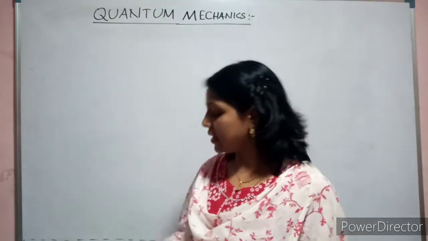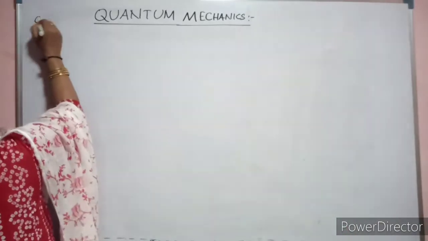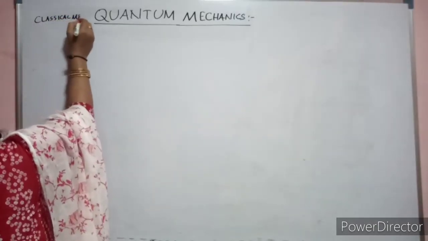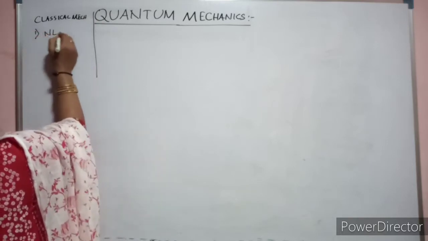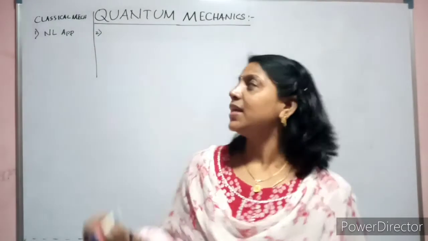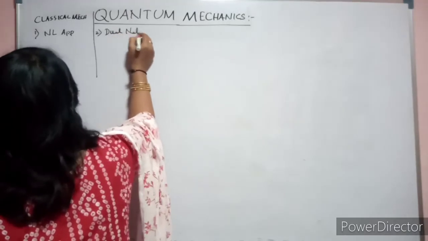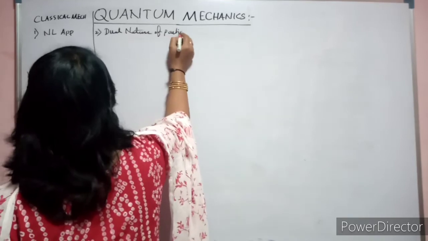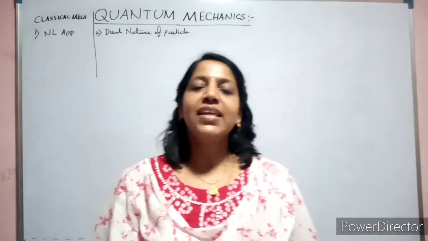So first of all, let us see the difference between classical mechanics and quantum mechanics. Here Newton's laws are applicable, but in quantum mechanics what is applicable is called the dual nature of particle. Now, what is the dual nature of particle? A big question mark.